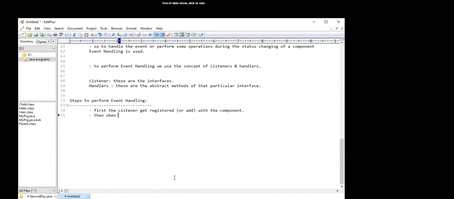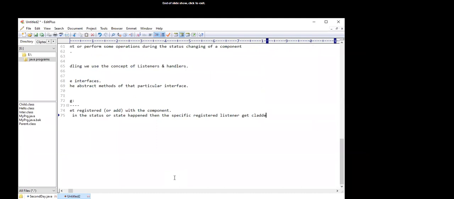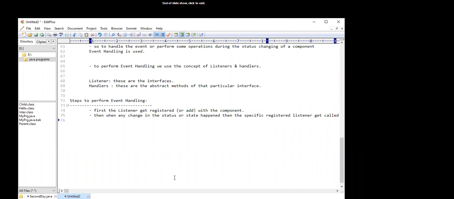Then when any change of status or state happens, then the specific registered listener gets called.